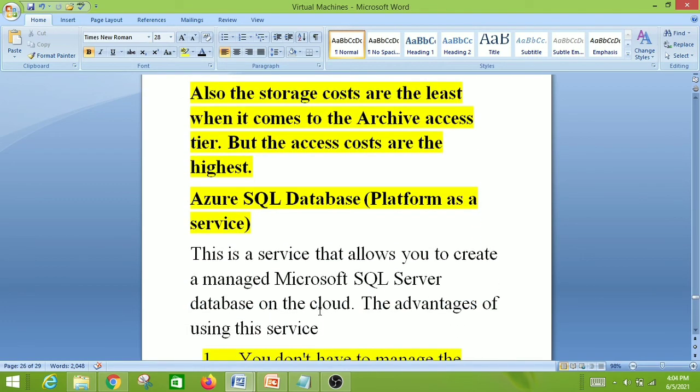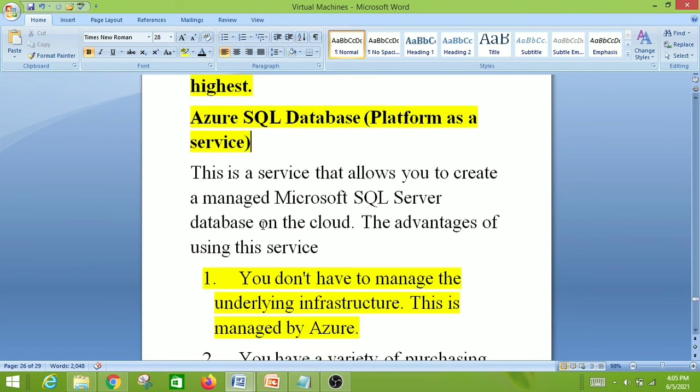Next one is Azure SQL Database, Platform as a Service. You have to note that this is one important example of Platform as a Service. I guess you all know that for Infrastructure as a Service, Azure Virtual Machine is the example. Virtual Machine is an example for Infrastructure as a Service, and Azure SQL Database is an example for Platform as a Service. This is a service that allows you to create a managed Microsoft SQL Server database on the cloud.